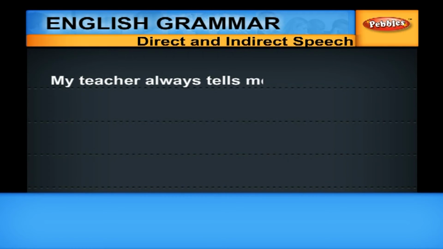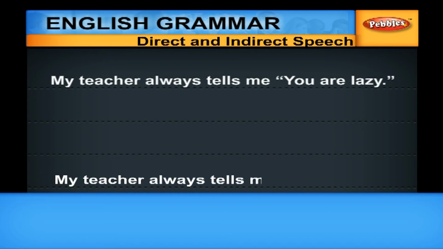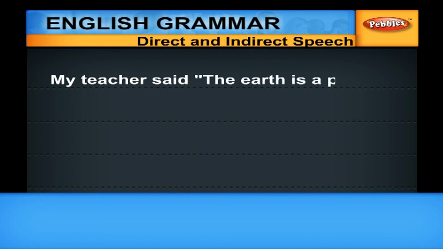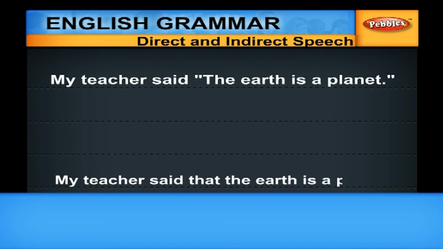"My teacher always tells me you are lazy." The indirect speech will be, "My teacher always tells me that I am lazy." Since in the reported speech the verb is in the present tense, you need not make it into a past tense. My teacher said, "The earth is a planet." My teacher said that the earth is a planet. We don't say "the earth was a planet" because it is a universal truth.